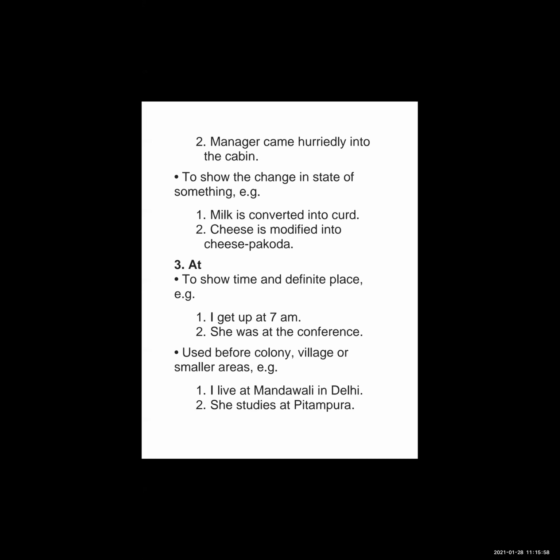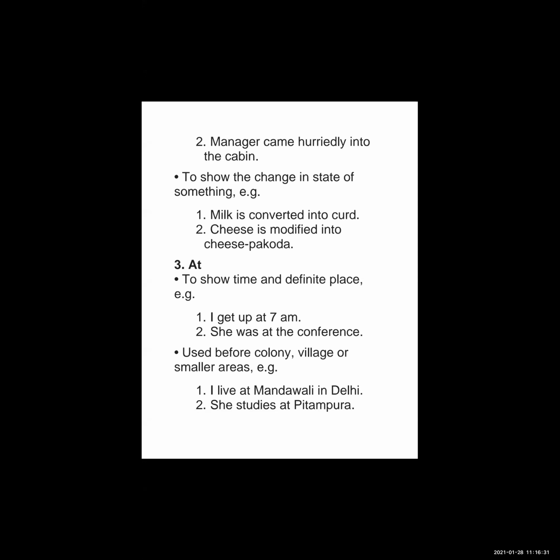Here we use into when one thing is changing into another. Otherwise, it is movement towards the interior, when someone is going inside. At that time we use into. Milk is converted into curd, cheese is modified into cheese pakoda, he jumped into the well. Here into denotes movement towards the interior.